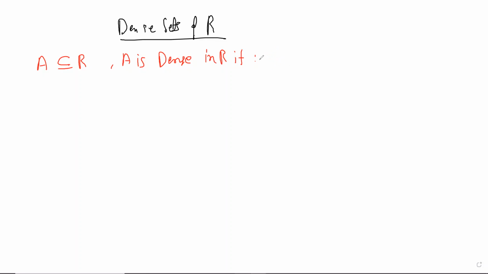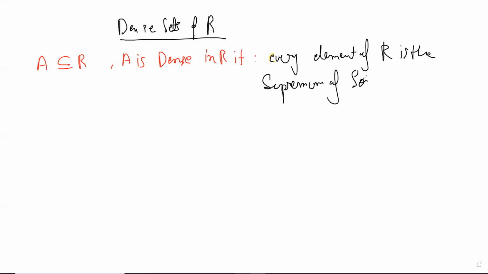Yeah. So he has quickly adjusted to what I asked, and he has given a very good definition. In fact, he just used the supremum. Okay, so he's saying that, probably write it like this: every element of R is the supremum of something in A, some subset of A. I mean, some subset of A, right?